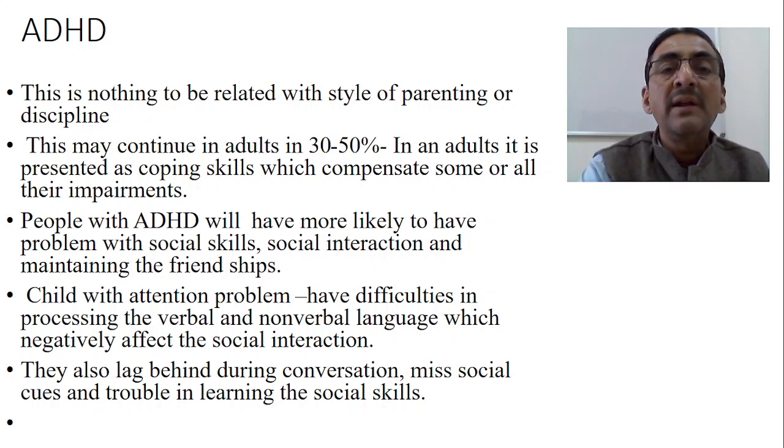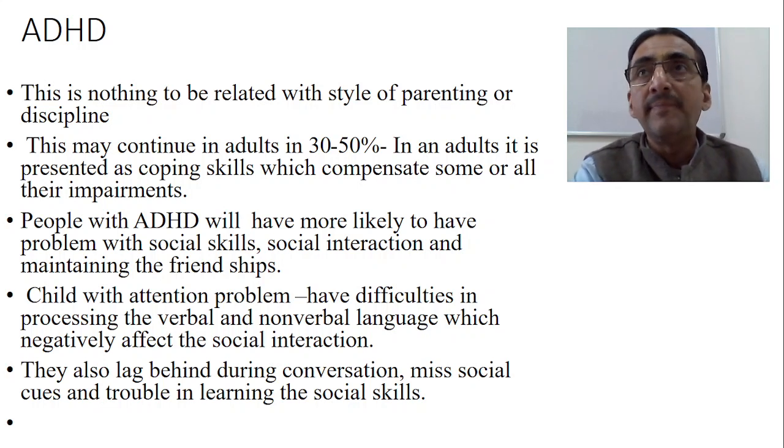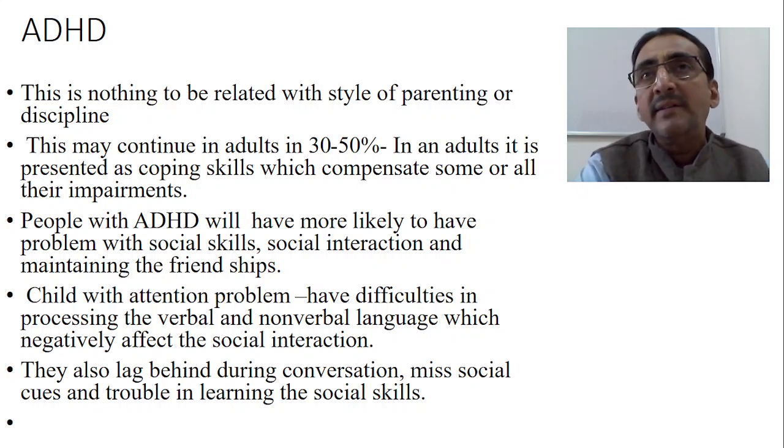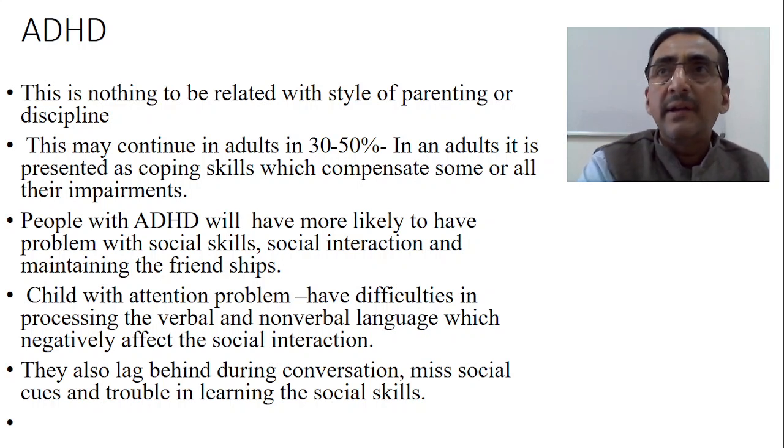So this may continue in adults also, in 30 to 50% of the cases. In an adult, it is presented as coping skills which compensate for some or all other impairments. In ADHD, there is a problem in attention, a problem in concentration, a problem in doing one particular work, and there is also some hyperactive behavior.